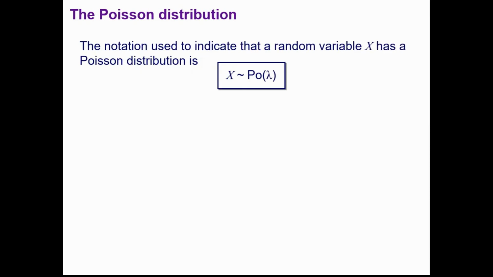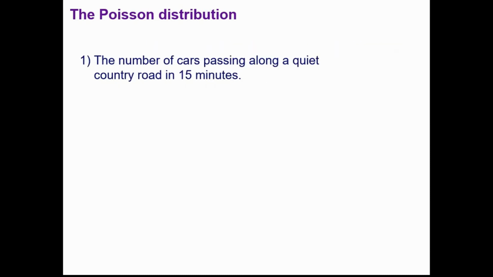Okay, so we're now going to look back at the situations that we considered a moment ago and see if we can decide whether we think a Poisson model would be a good model. So here, the number of cars passing along a quiet country road in 15 minutes. Well, we can assume that as it's a quiet country road, having one car go by is not going to have any impact on whether another goes by. We're not going to have 2 cars passing at the same time, so they're going to occur singly.